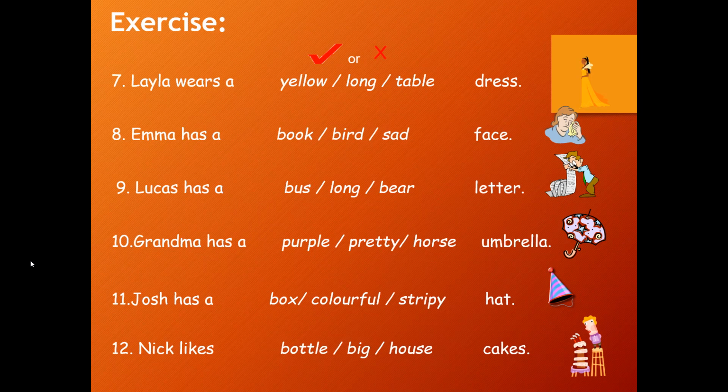Nick likes bottle big house cake. So the correct answer is only big here because it's a huge cake. Nick likes big cakes. So that is the correct answer.